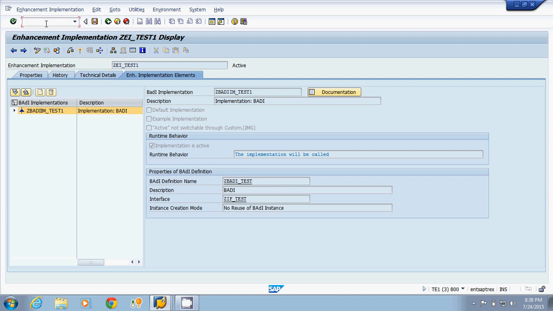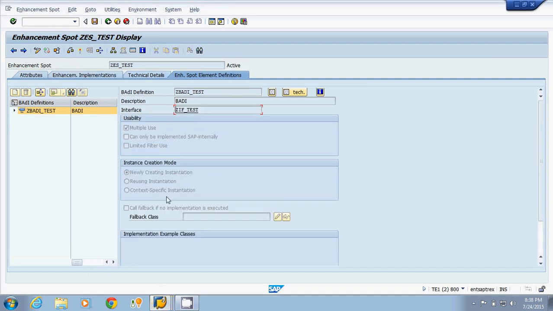Now see why I am able to create more than one implementation, because I have ticked this checkbox, multiple use. See, I have checked this checkbox multiple use. That's why I am able to create the multiple implementations of this. So whenever you want to create multiple implementations, you always have to check this checkbox.